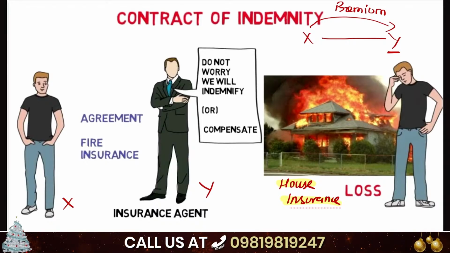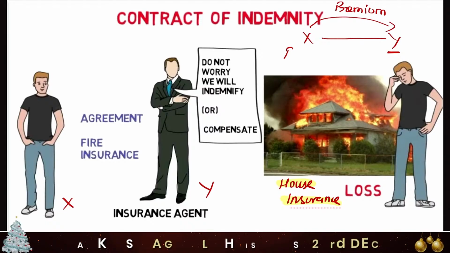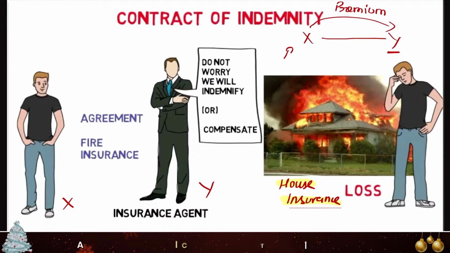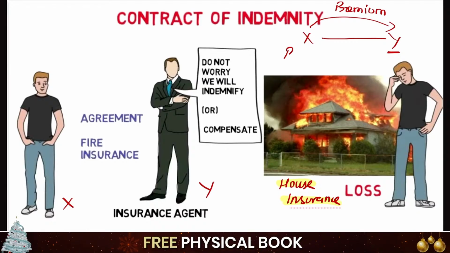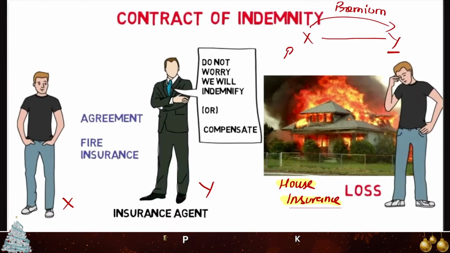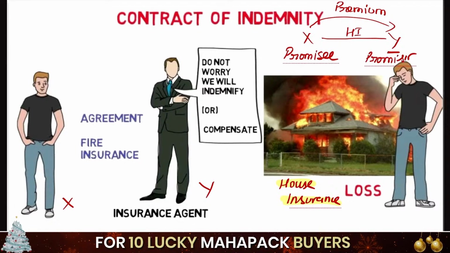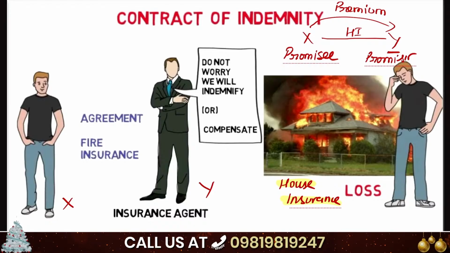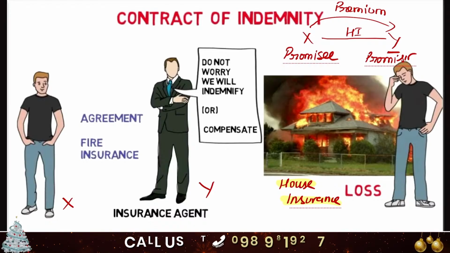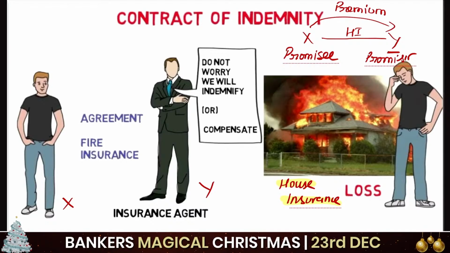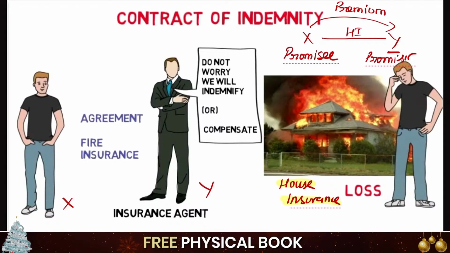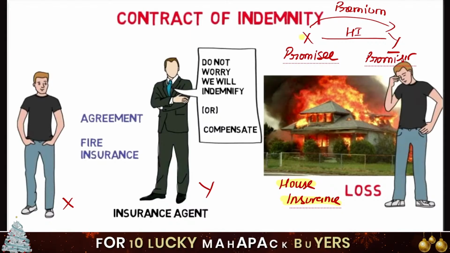X is the promisee and Y is the promiser. The promiser is saying that if anything happens to your house by fire, we will pay. So what is this? This is called a contract of indemnity. The contract between X and Y, the promisee and promiser, is called a contract of indemnity.